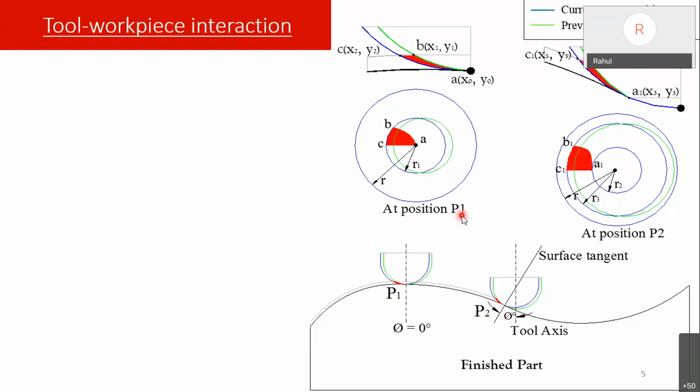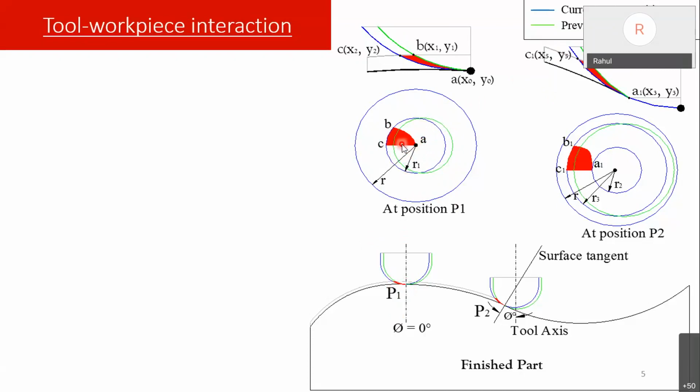At position P1, you can see this green circle. It represents the previous cutter location. So previously the cutter is at this location, then it moved on to this location. While moving from this to this location, the cutter starts contact at point A, directly at 0, or the tool's effective radius at 0, to this particular portion.